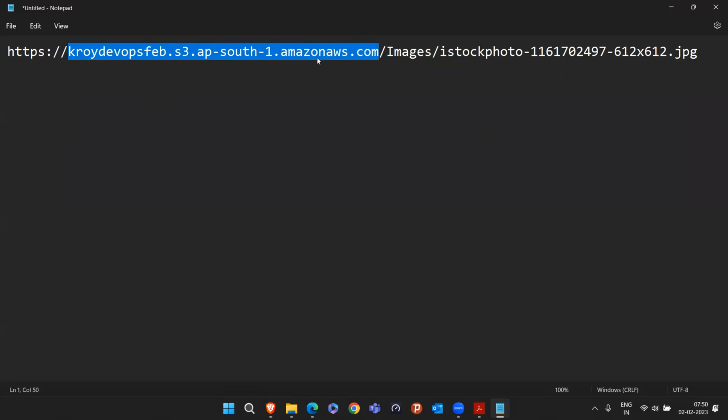So this URL will be the same, right? So how will S3 differentiate that this URL belongs to you and this URL belongs to me, if it is exactly the same? That's why they gave the unique concept. They say you have to choose the bucket name, and it should always be unique. It should not match. So this is the concept of the URL.